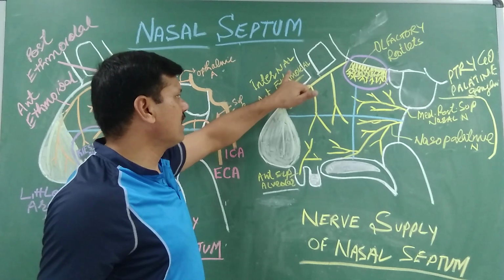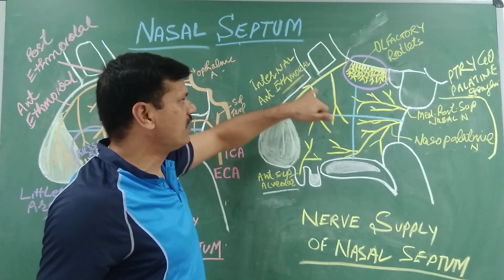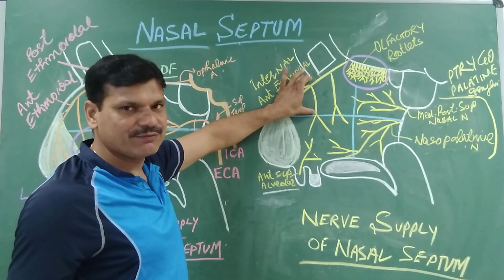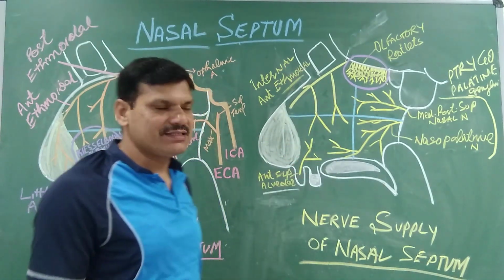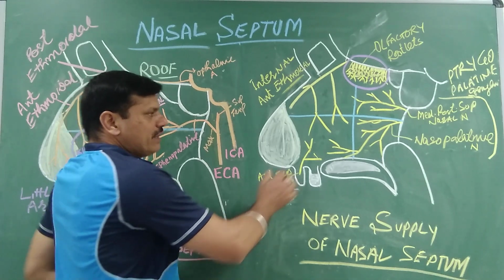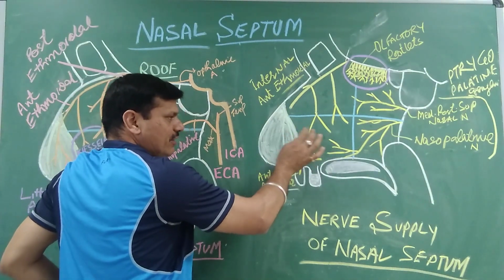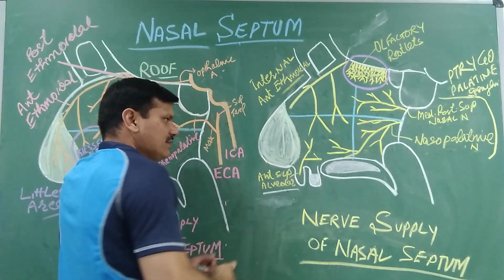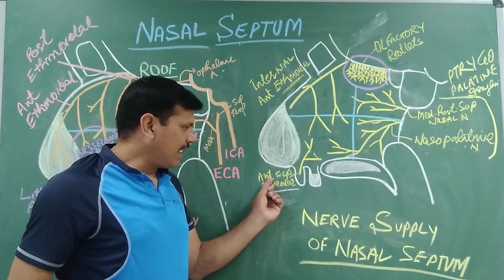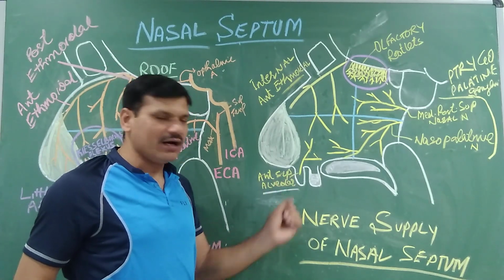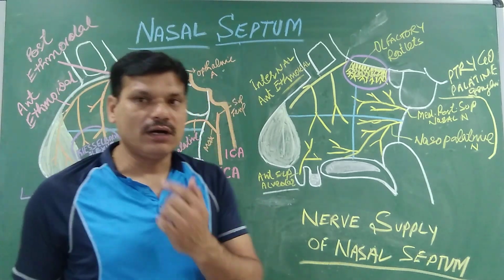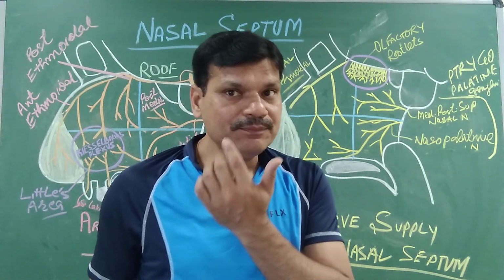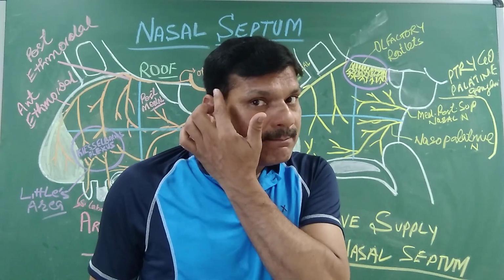So the internal branch, that is the internal anterior ethmoidal nerve, is responsible for the innervation of the anterior superior part of the nasal septum. The anterior inferior part is innervated by the anterior superior alveolar nerve, which is a branch of the infraorbital nerve. This is the infraorbital nerve, which is again a branch of the maxillary nerve.